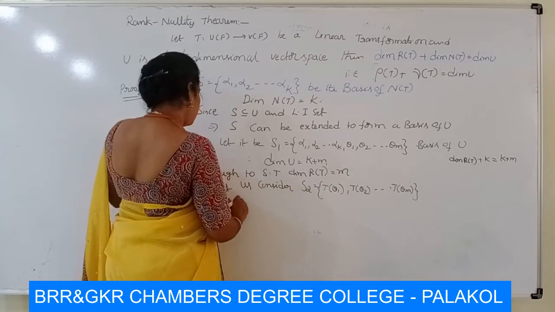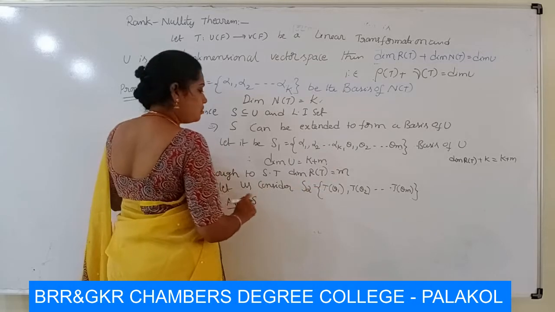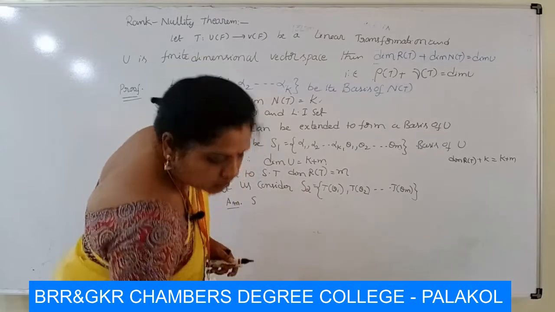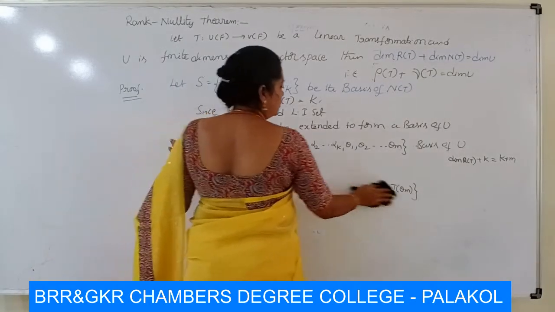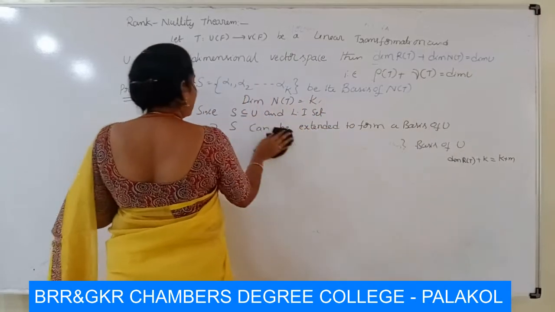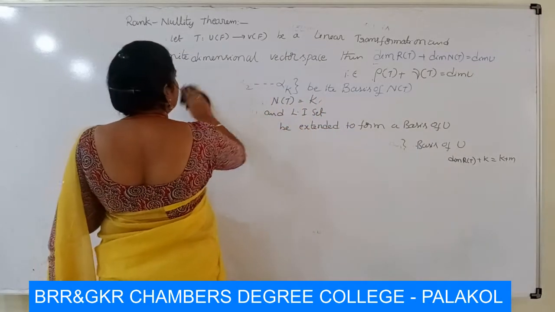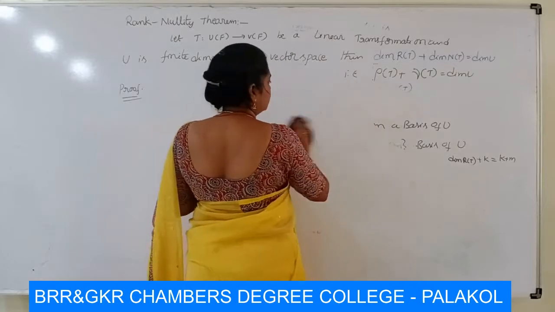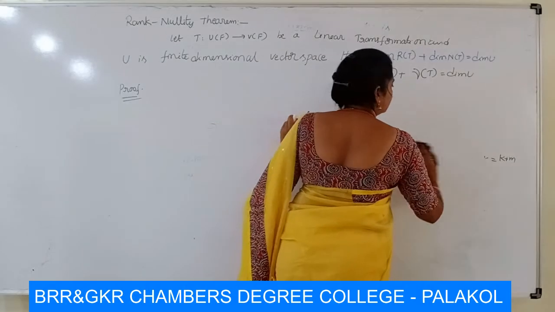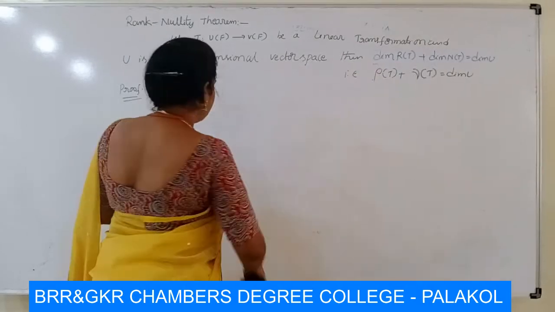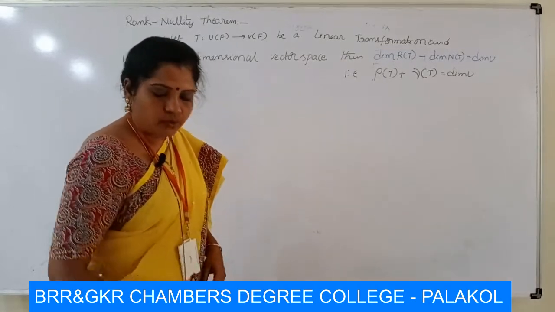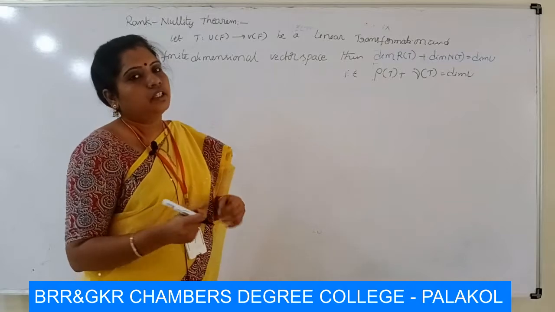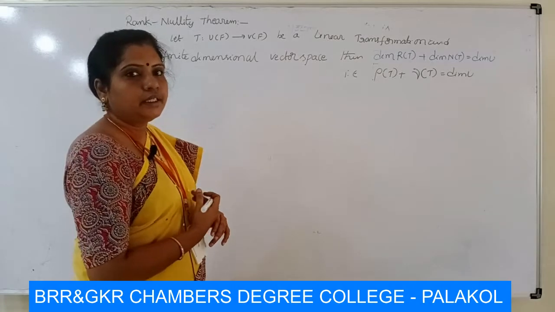So, our aim is S2 is a basis of R of T. First we have to prove it is an LI set, that means a linearly independent set. Linearly independent means you take a linear combination of these vectors, and that implies all these scalars are zeros, then those vectors are linearly independent.